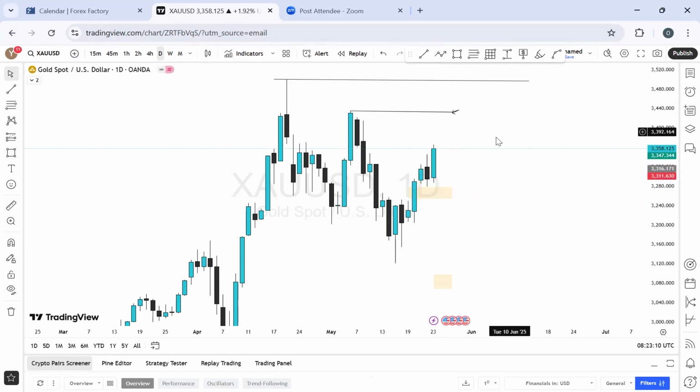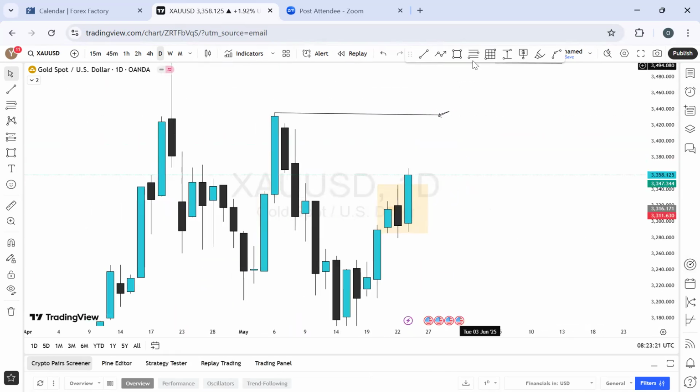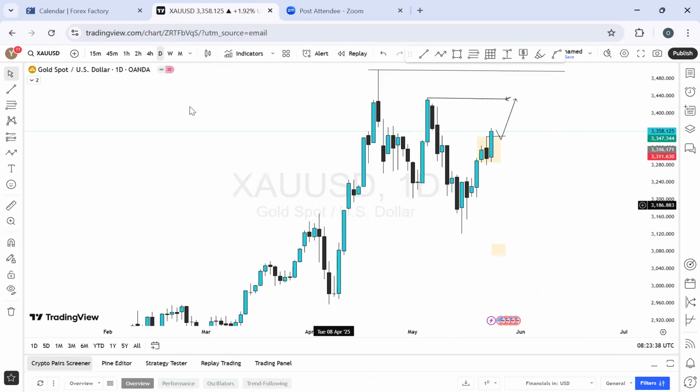This is about 920 pips, I doubt. Which means I'll be looking at this entire zone as a price level which gold has broken already, right? So if I'm going to be expecting any movement, any momentum right here, it might just be a little bit of retracement to balance this price range, then move to this price level. Which price range, per se? I mean this right here. Okay, grab liquidity just below it and move from there. So this is what I'll be expecting in the market on gold, and this is on the daily time frame.